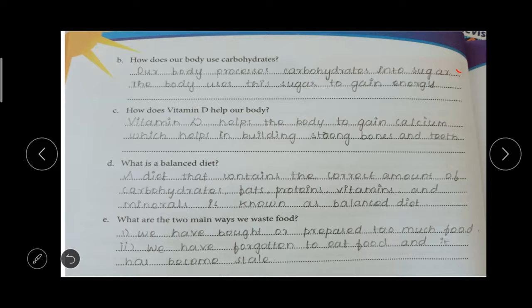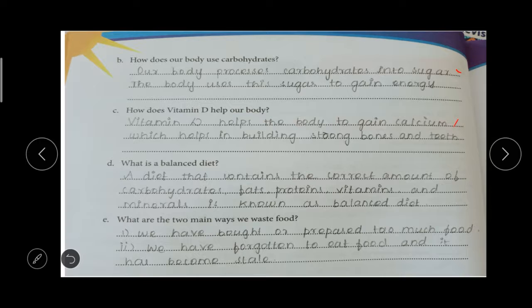How does vitamin D help our body? Vitamin D helps the body to gain calcium, which helps in building strong bones and teeth.